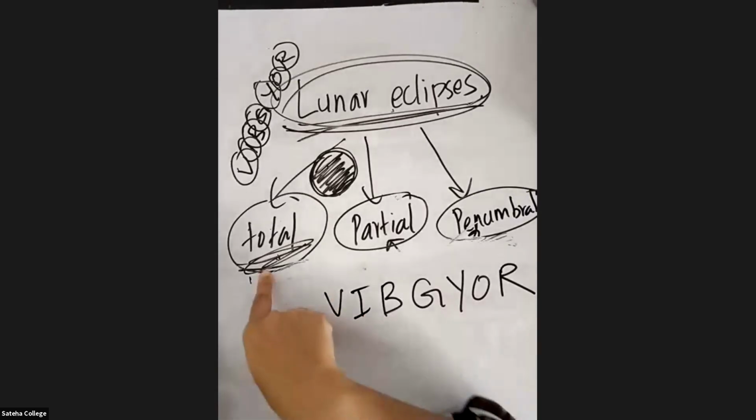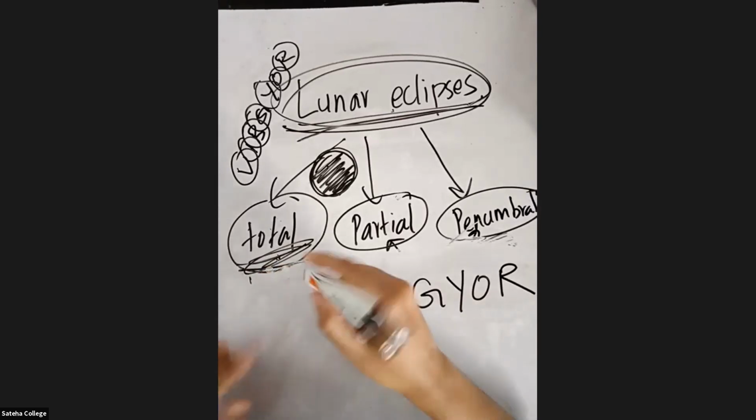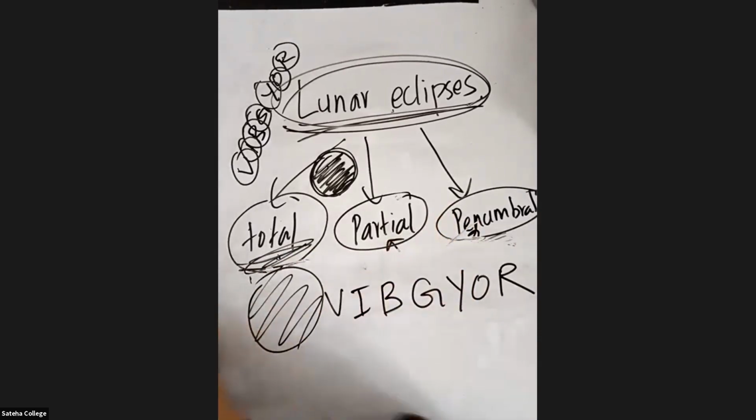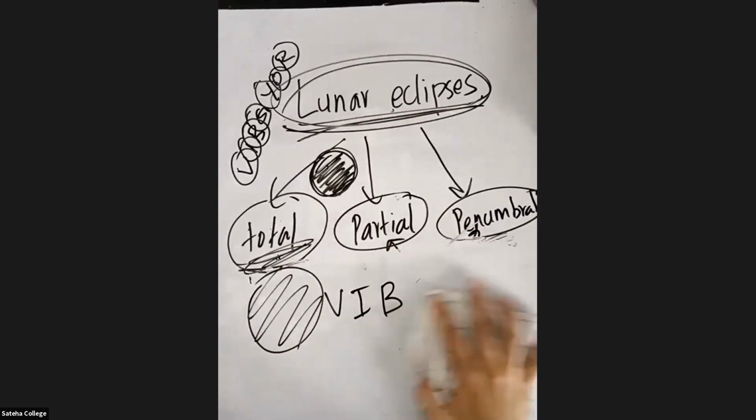Okay. Now that is about total lunar eclipse. During a total lunar eclipse, the whole moon becomes red in color. So, partial lunar eclipse.